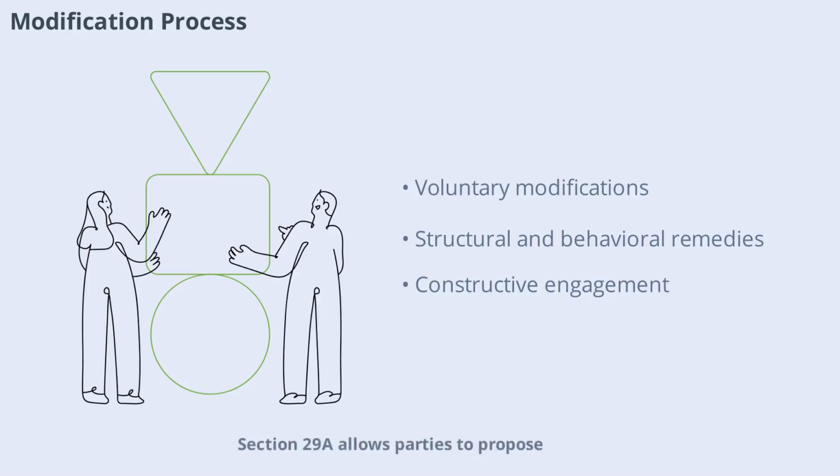Section 29A allows parties to propose voluntary modifications during the review process. These can include structural remedies such as divestiture or behavioral commitments. The CCI may approve combinations subject to these modifications, enabling transactions to proceed while addressing competition concerns. This process provides flexibility and encourages constructive engagement between parties and regulators.